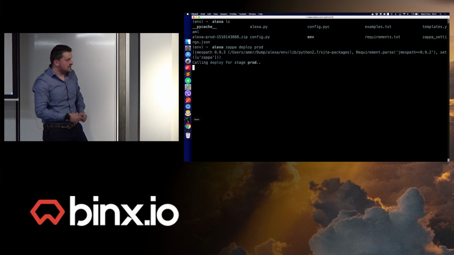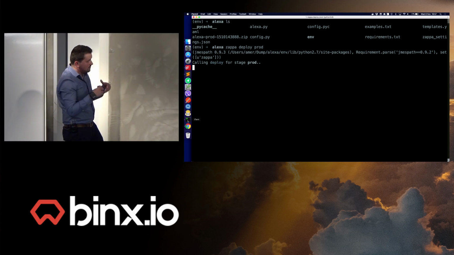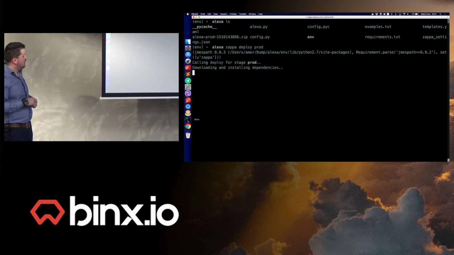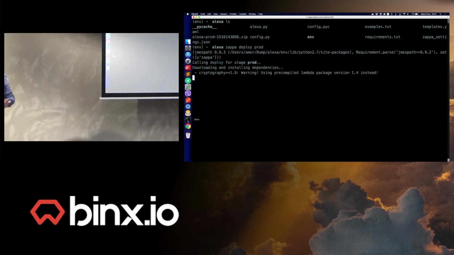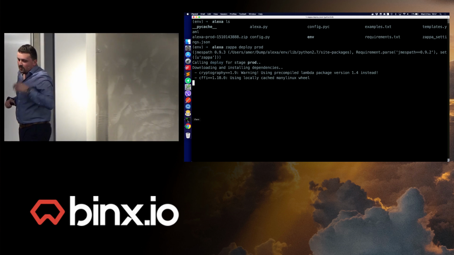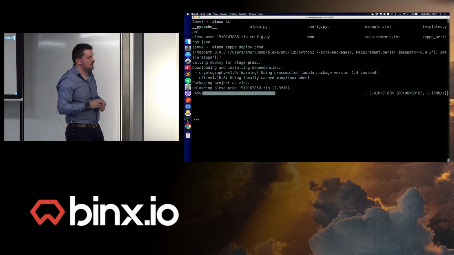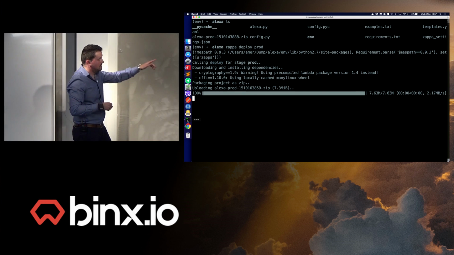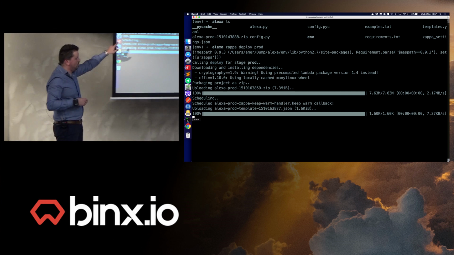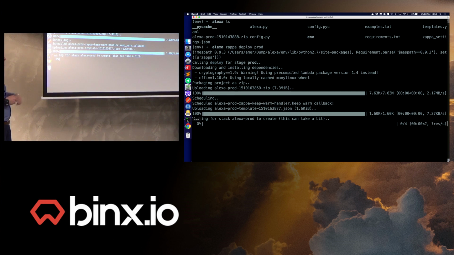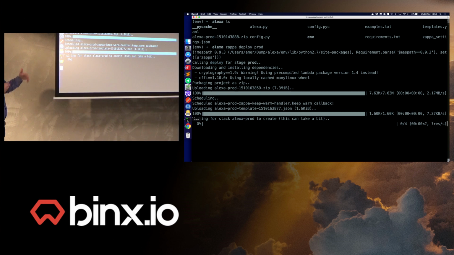So what it's actually going to do now is make a zip of the whole folder that I have right now, and it will download and install dependencies, but after that it will send it to S3, create a Lambda function, and also create an API gateway. So as you can see, it created the zip for the whole folder. It's a JSON just to create the whole stack.